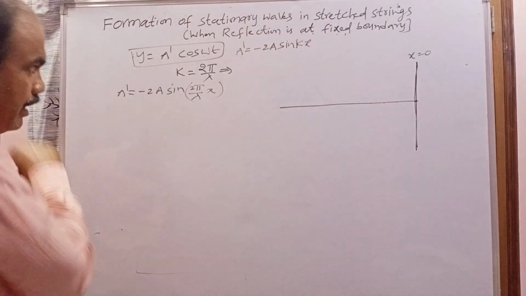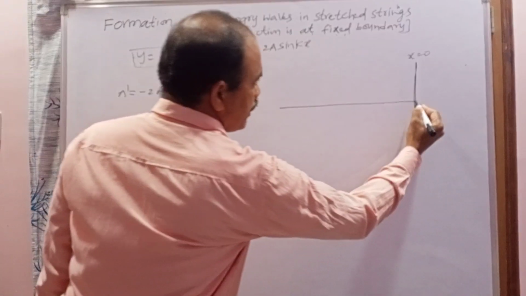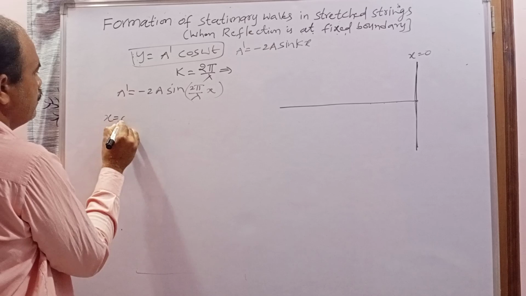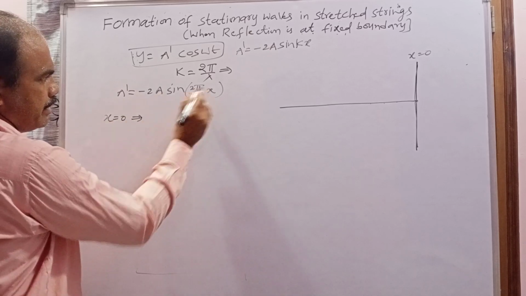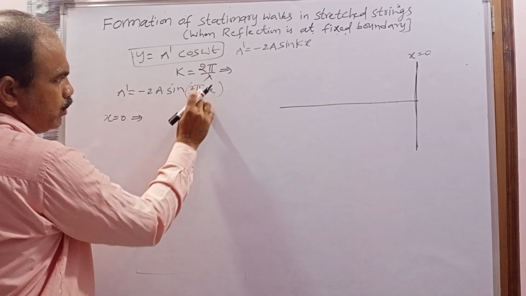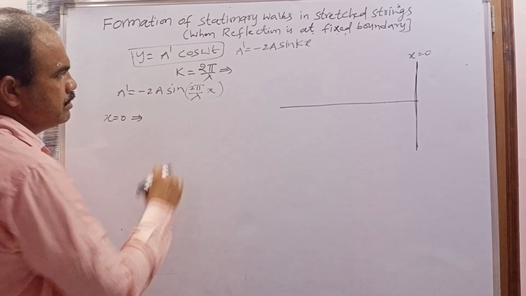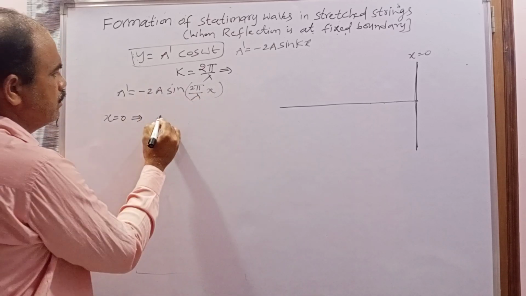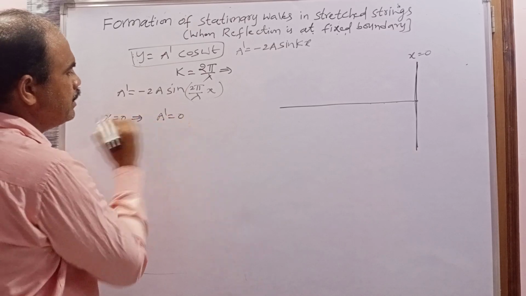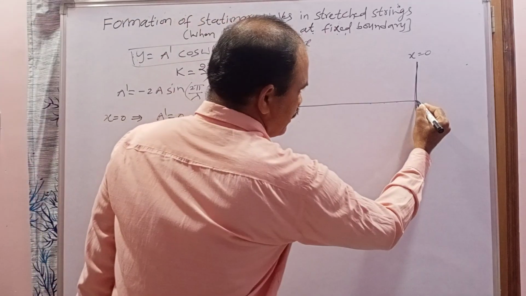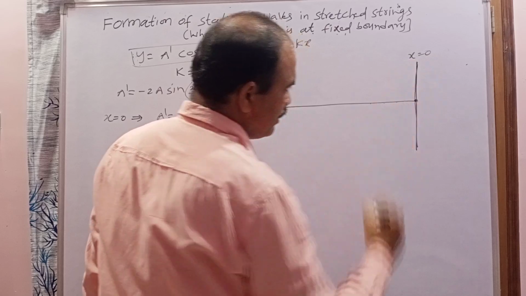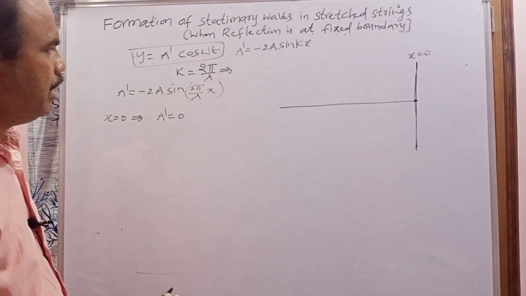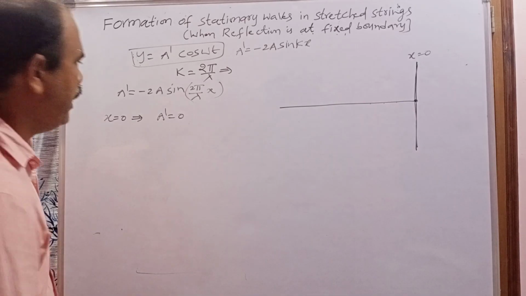So first of all, I am taking x equal to 0. When I substitute x equal to 0, 0 into 2 pi by lambda means 0. Sin 0 means 0. 0 into 2a means 0. So that's why the amplitude will be 0. And that's why the particle which is exactly on the boundary does not vibrate. Does not vibrate.